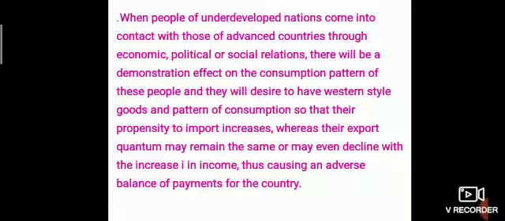When people of underdeveloped nations come into contact with those of advanced countries through economic, political, or social relations, there will be a demonstration effect on the consumption pattern of these people, and they will desire Western style goods and a pattern of consumption, so that their propensity to import increases, whereas their export quantum may remain the same or may even decline with the increase in income, thus causing an adverse balance of payment of a country.